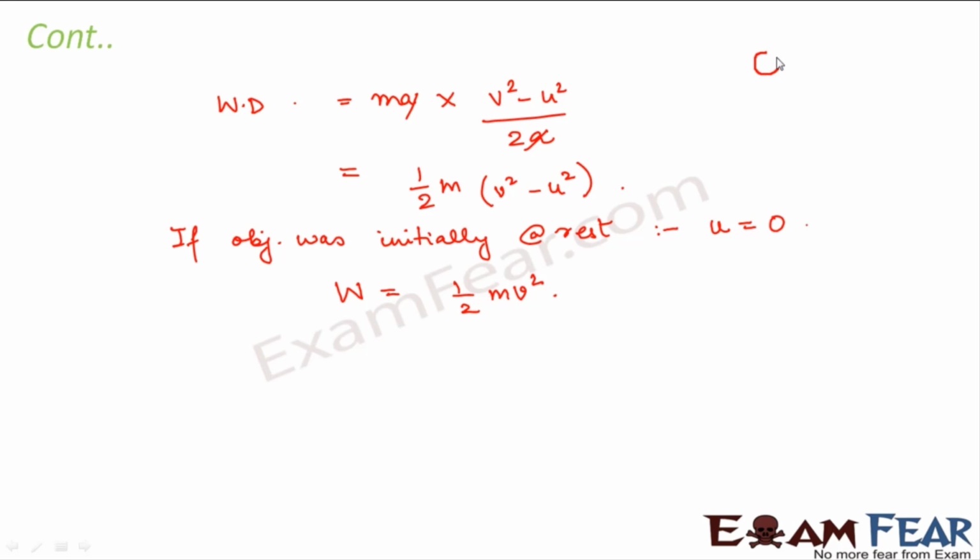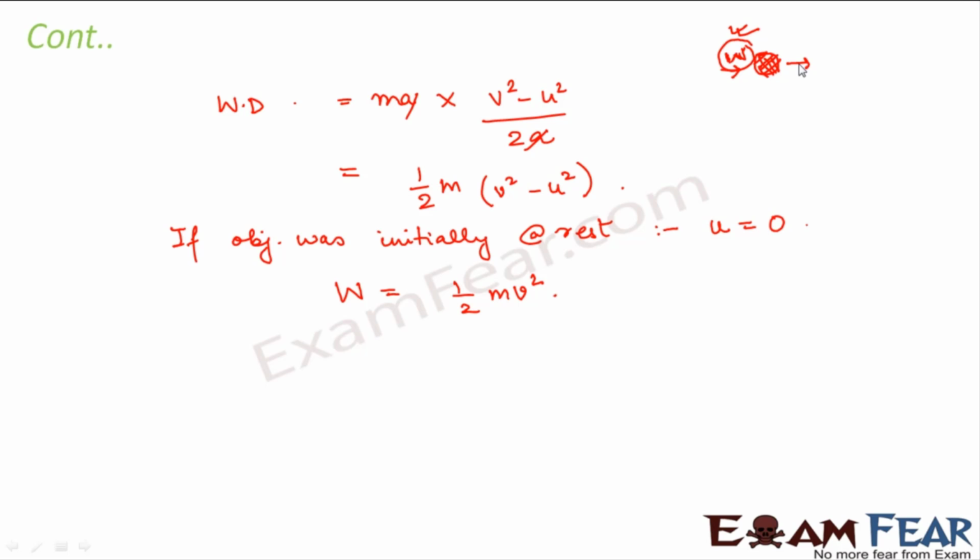Understand it in this way. Let us suppose this was my ball which was at rest. Rest means kinetic energy is 0. Now let us suppose I am doing some work W on the ball. Some work W is done on the ball. And after that the ball starts moving. Right? So now how much work is done on the ball in total? W. Because of this work done, the ball is gaining energy. So how much energy will it gain? W. Right? So when it starts moving, how much energy does it have? Kinetic energy, right? So its kinetic energy is nothing but because of the work which was done on the object. I explained this to you before also, right?